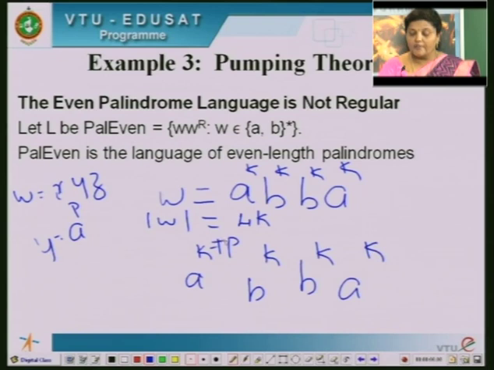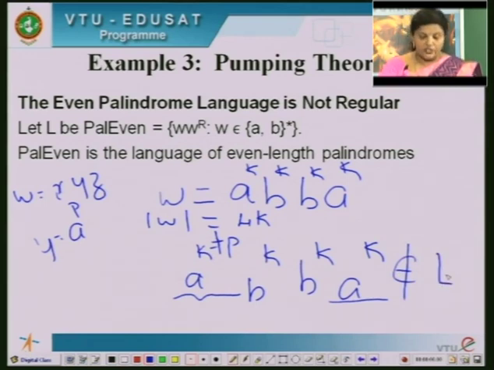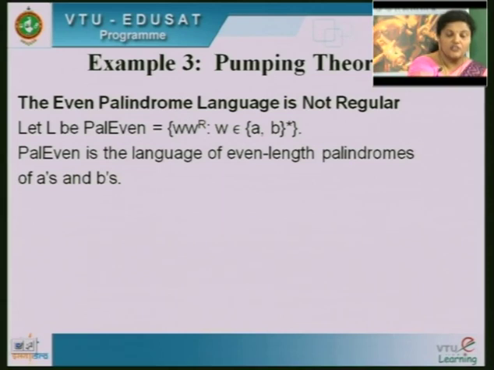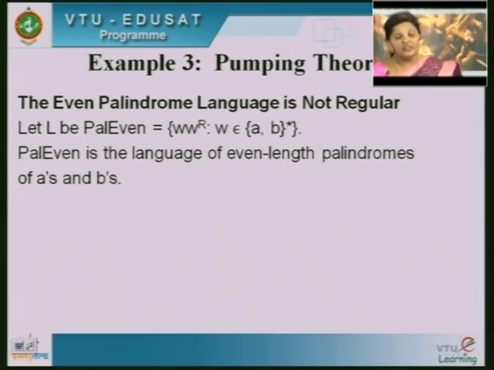Okay. So, then what happens if p is odd? If p is odd, we know that k is even. So, odd plus even will always be odd. That means you will have more a's here, and here you will have even length. So, this will not be a palindrome. That means whatever string we have taken does not belong to L, and hence whatever we have assumed is wrong. Hence, the given language Pal-even is not regular. Okay, like this, you can prove that any language is not regular.